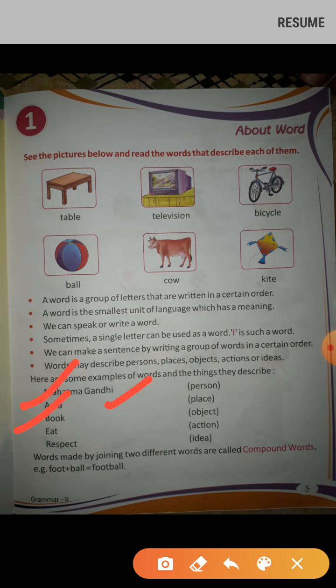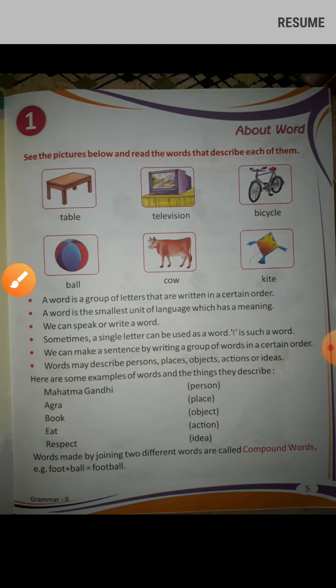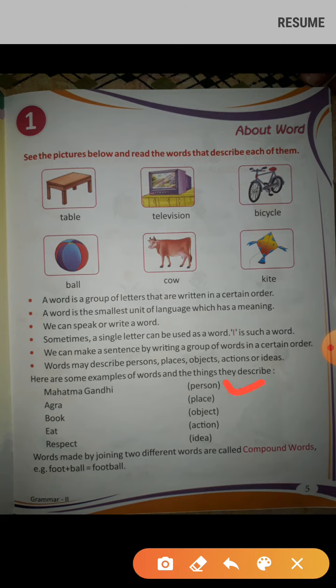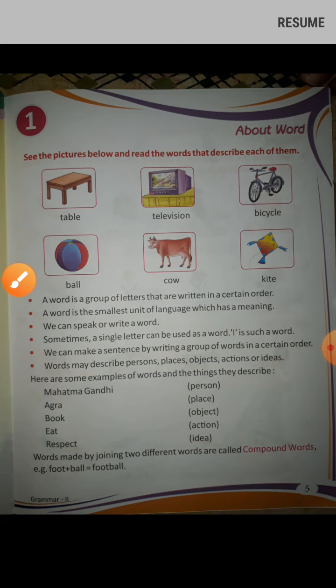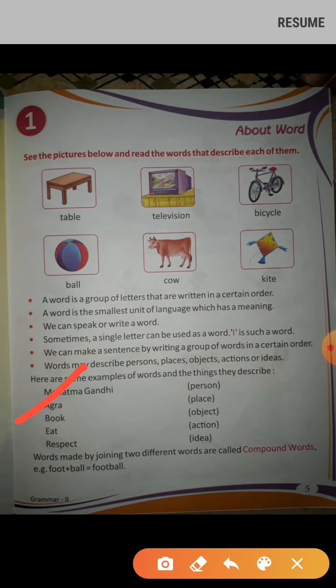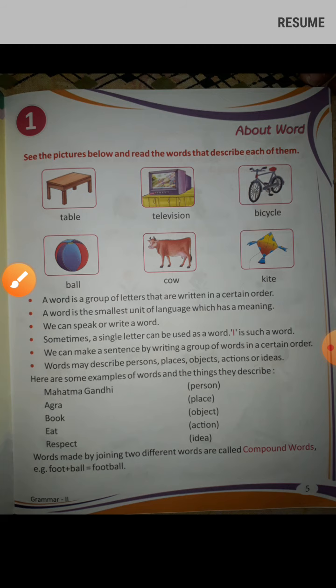So first, Mahatma Gandhi. Mahatma Gandhi is a person. Agra, place. Book, object. Eat, action. Respect, idea. So here are person, place, object and actions or ideas. These are the examples.